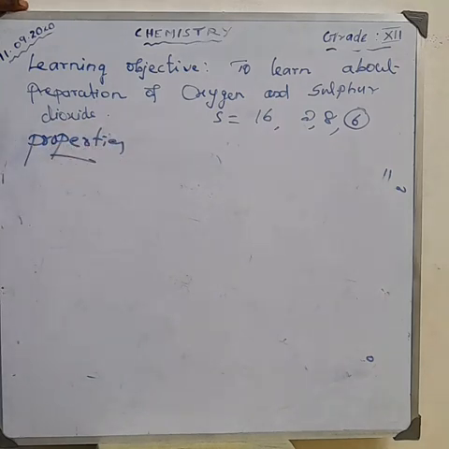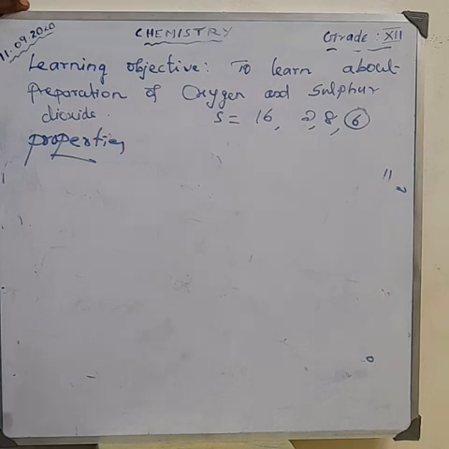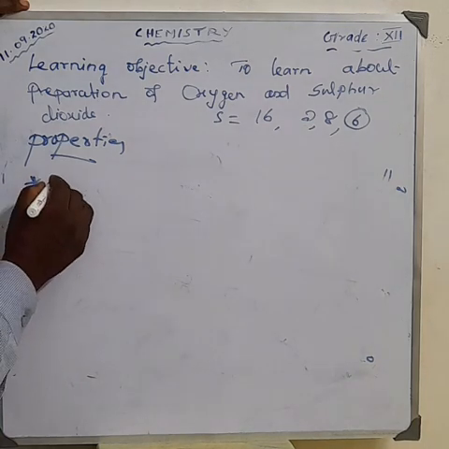First property: sulfur dioxide gas is formed in volcanic eruption. That we already learned in small classes. Volcanic eruption is formed due to the excess of sulfur dioxide gas. A large amount of sulfur dioxide gas is released from power plants.